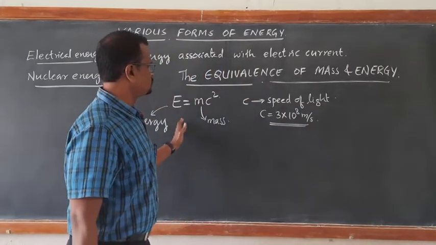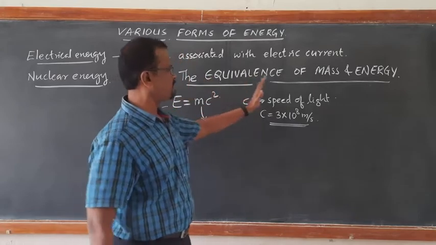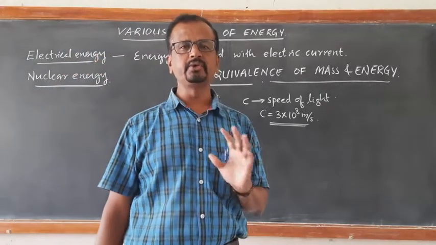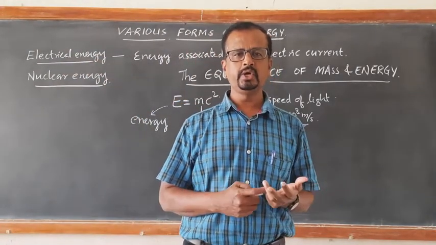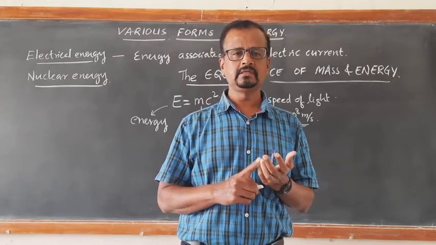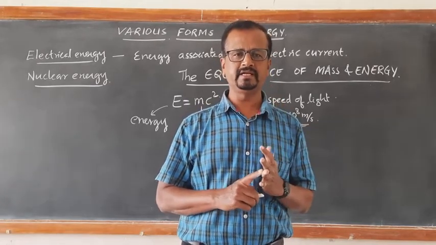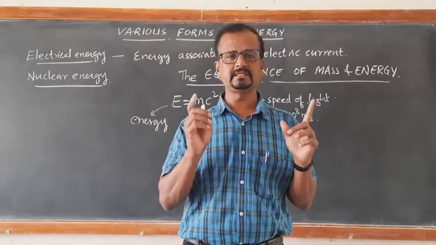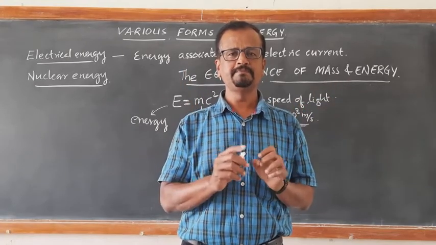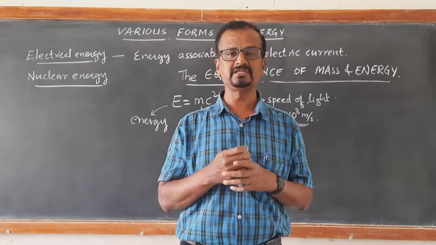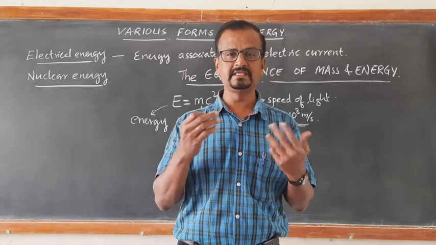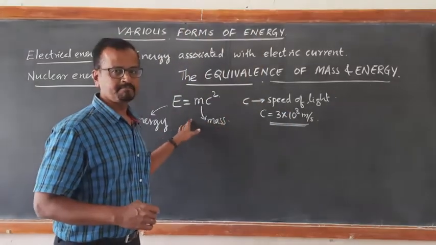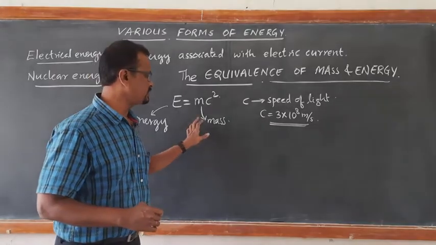To understand this equivalence of mass and energy, we have to learn about nuclear reactions and nuclear energy, the energy released during nuclear reactions. There are mainly two types of nuclear reactions: nuclear fusion and nuclear fission. In both, a tremendous amount of energy is released. If you find out the reason why this energy is released, then you will understand the manifestation of this equation. So this equation is very important.